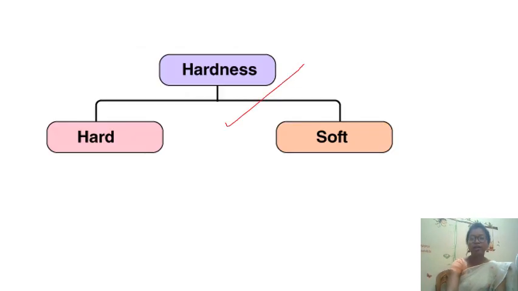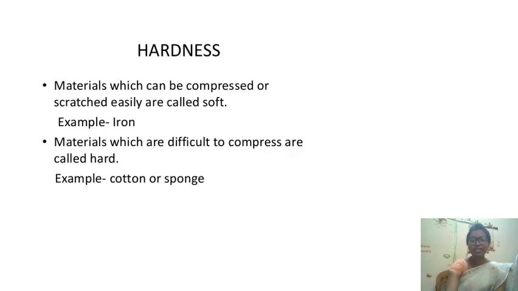Now next is hardness. Some are hard and some are soft. Some materials are soft, some materials are hard. Here I have written something wrong. Soft materials are cotton and sponge, and hard materials are iron. The materials which can be compressed or scratched easily are called soft materials, and the materials which are difficult to compress are called hard materials.